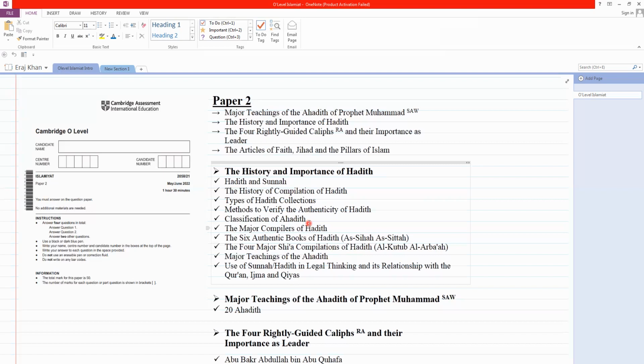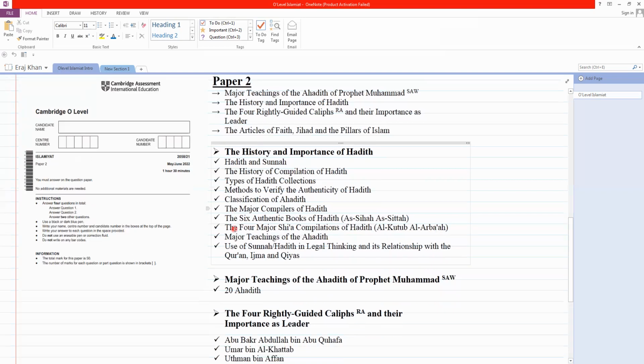So there were some companions and some people who checked the verification of a hadith. They checked the whole method, and then the 6 authentic books of hadith were compiled. We will discuss what the method was to verify the authenticity of hadith.